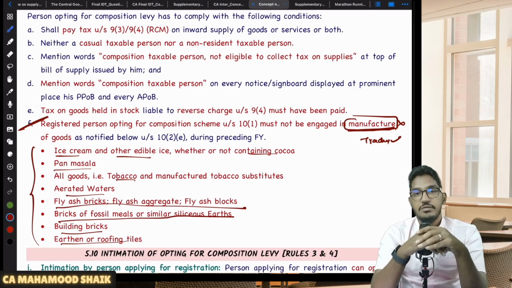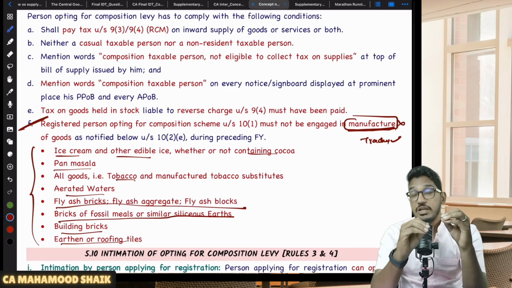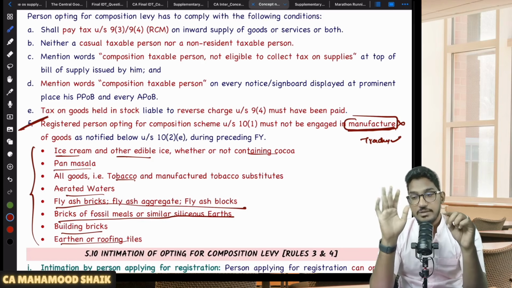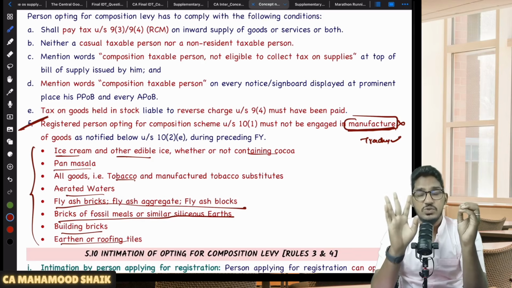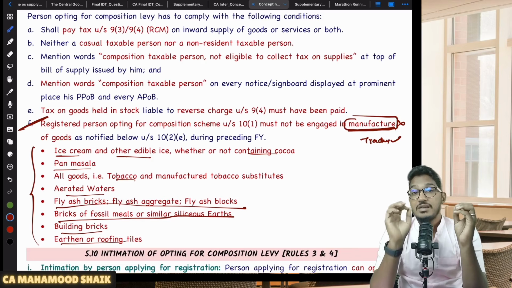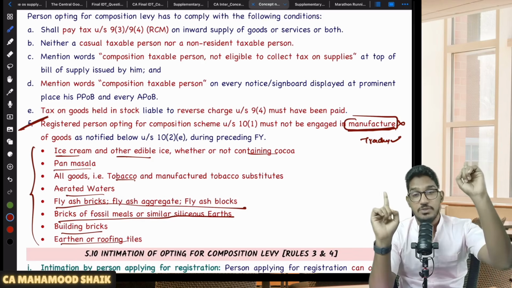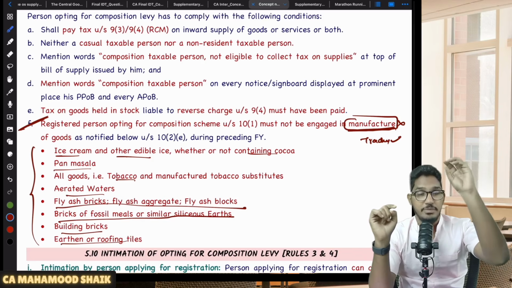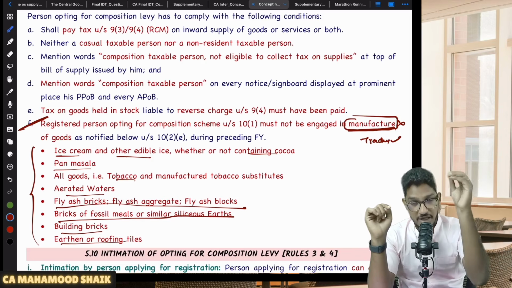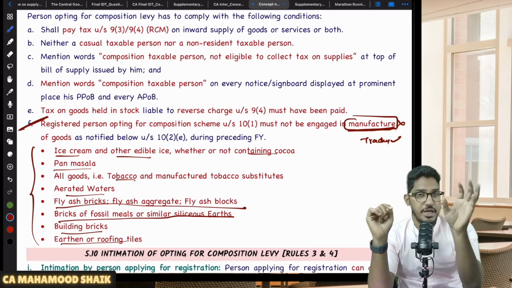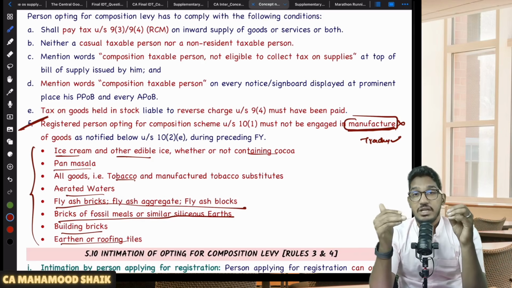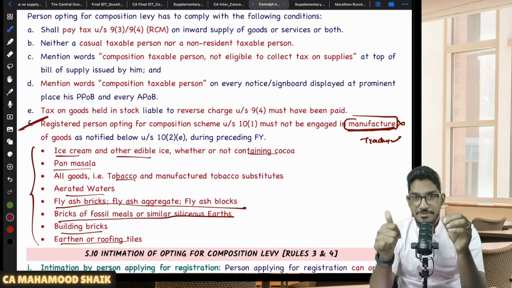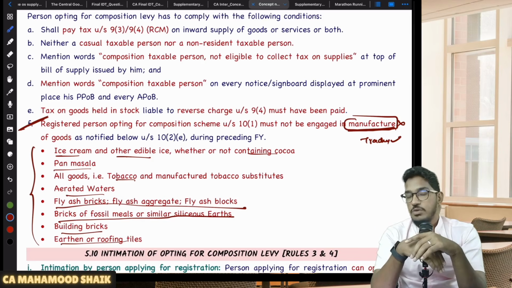But in composition levy, you become ineligible only when you are manufacturing. That means you can trade. If you are doing trading, you still become eligible for composition levy. The restriction is only on manufacturing. But for the 40 lakh rupees limit, they say making supplies. That means to enjoy that 40 lakh rupees threshold limit, you should not be manufacturing, and you should not be trading. But to become eligible for composition levy, if you are not doing manufacturing, it is enough. If you are doing trading, still you become eligible for composition levy.